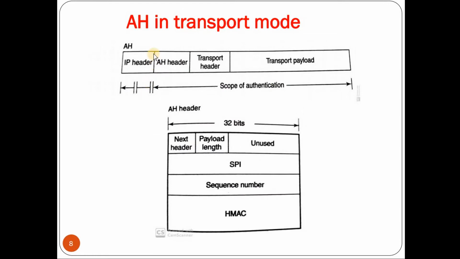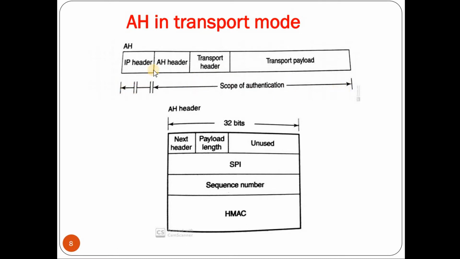Next we'll go through both AH and ESP headers in transport mode. As you can see, this is the IP packet. So in the IP packet, initially we'll have the IP header, next followed by the AH header, next the transport header, finally the transport payload. As you can see, the AH header is sandwiched between the IP header and the transport header, and it also shows the scope of authentication.